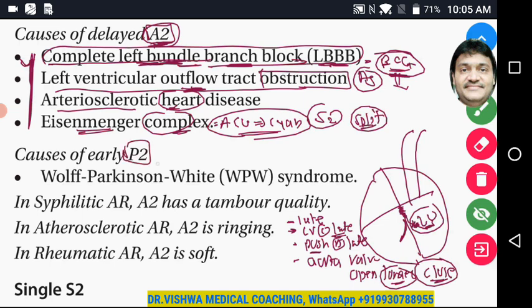Similarly, delay in the P2: WPW syndrome and all the similar problems which are related to the pulmonary valve.